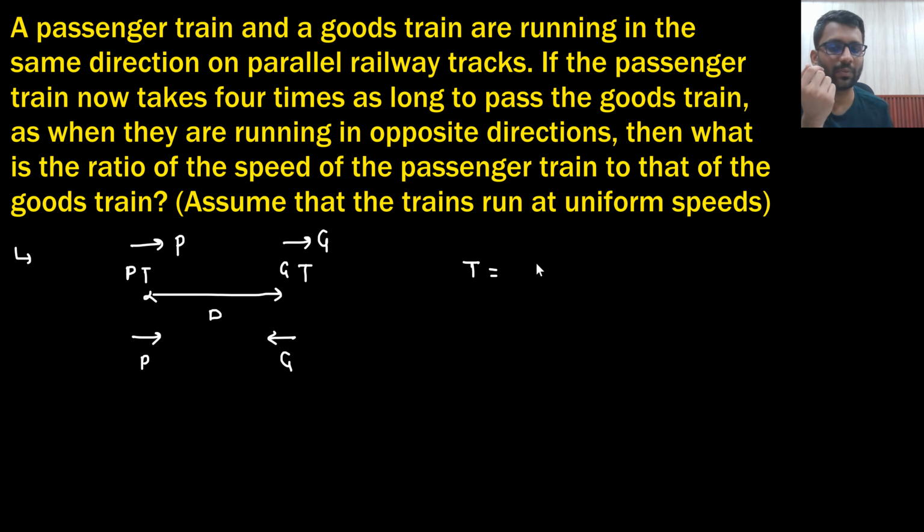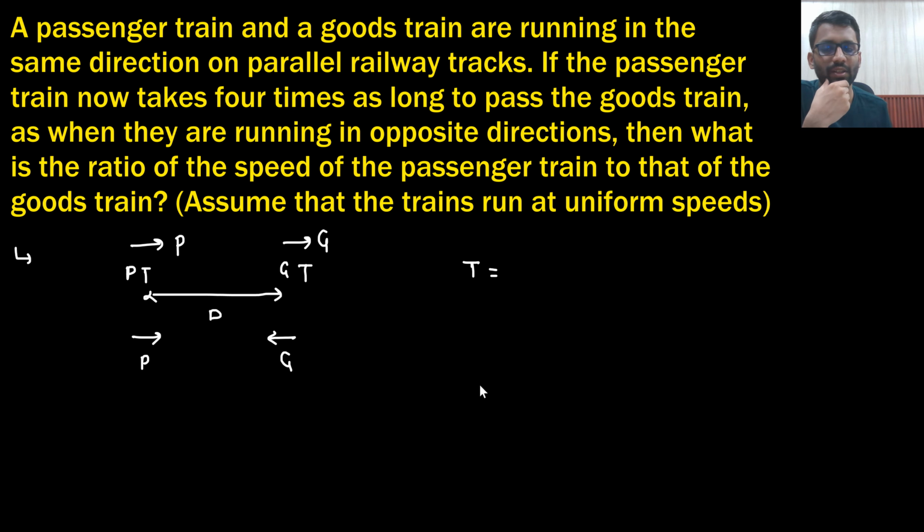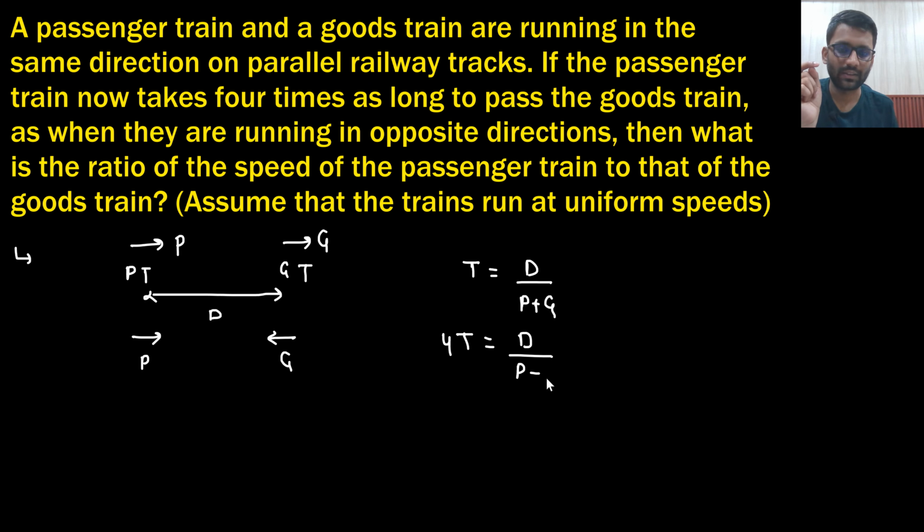Then what will be the relative speed? The relative speed would be p plus g, right? So time t would be equal to distance upon speed. The distance is d only, upon the speed p plus g. Now what is the scene? It is taking them 4 times of that. The distance is the same, but the speed is p minus g.